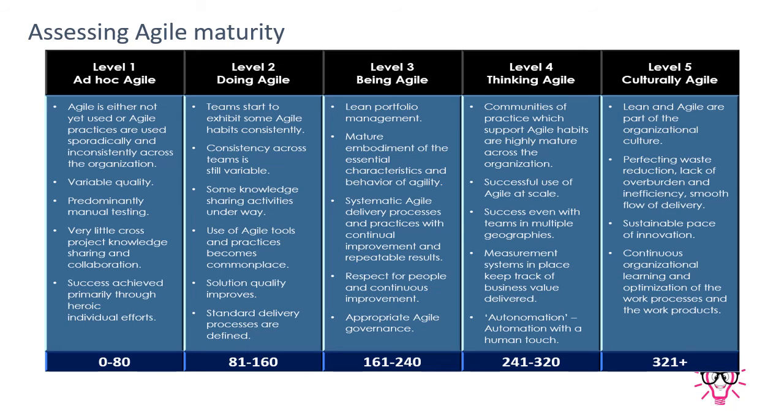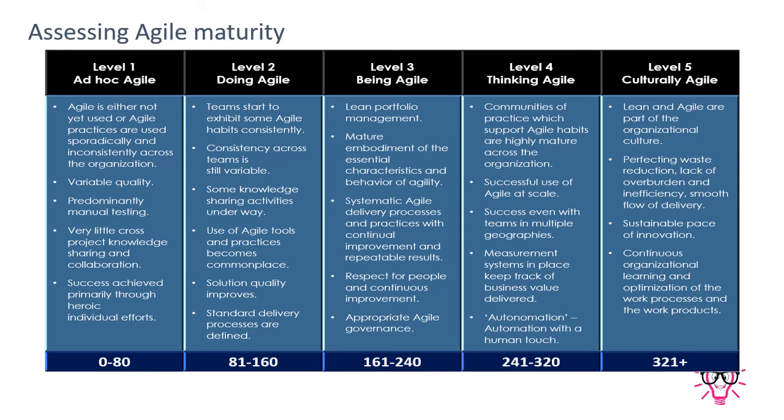Third level is being agile. Now, what is the difference between being agile and doing agile? Doing agile means we are following all the principles, all the guidelines as rules. In being agile, we understand these are not rules, these are basically guidelines, these are basically principles, and we know where we have to use them and where we can use them as optional. So this is the third level where being agile is applicable.